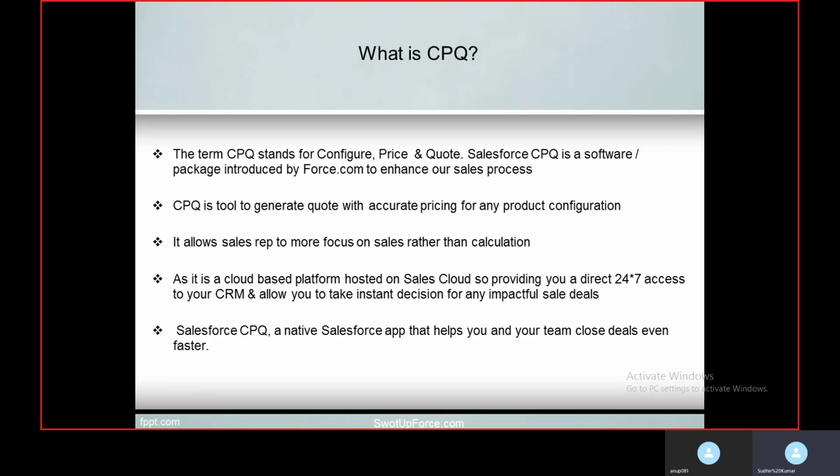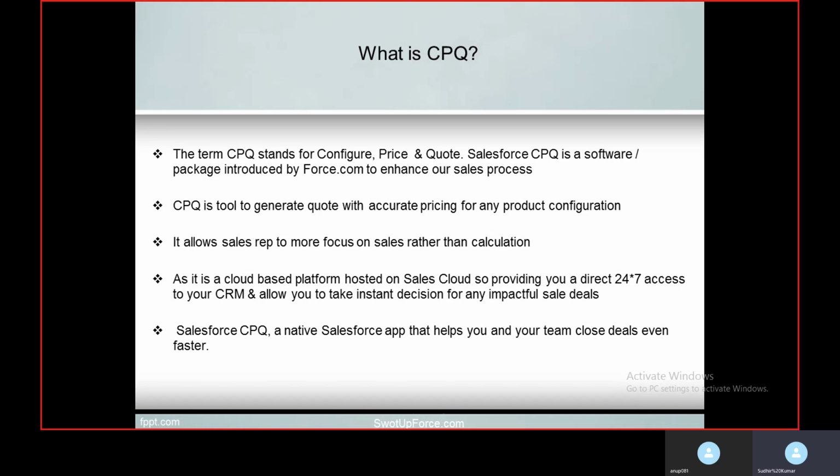And next is what is CPQ. The term CPQ stands for configure, price and quote. CPQ is a software or tool which helps us to enhance our sales process.